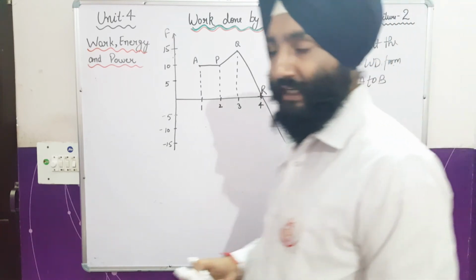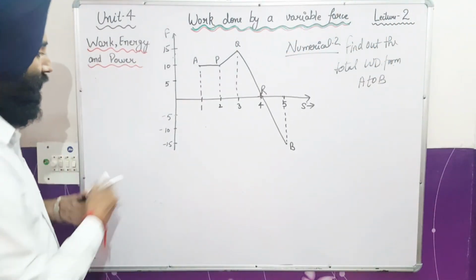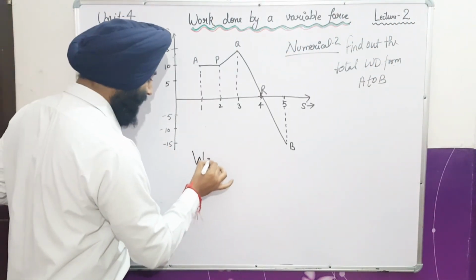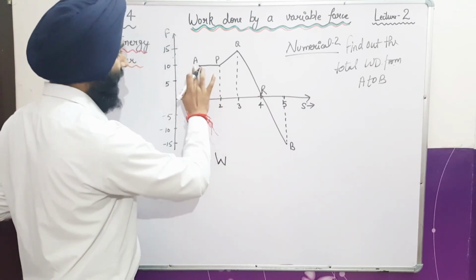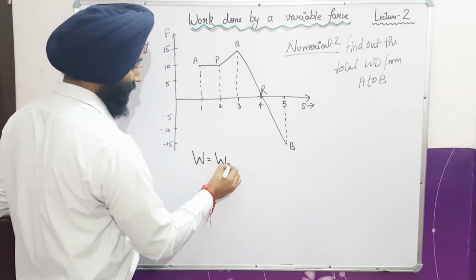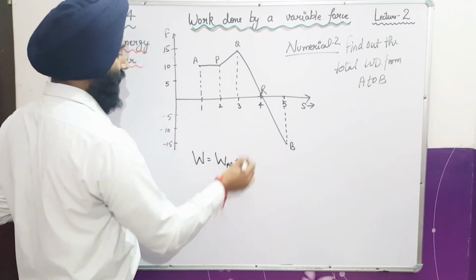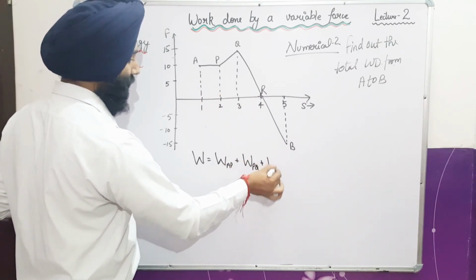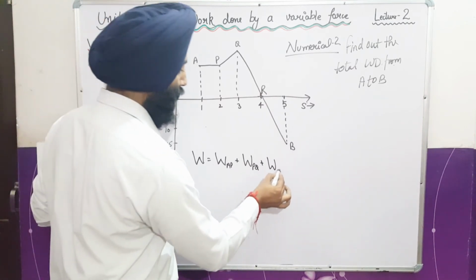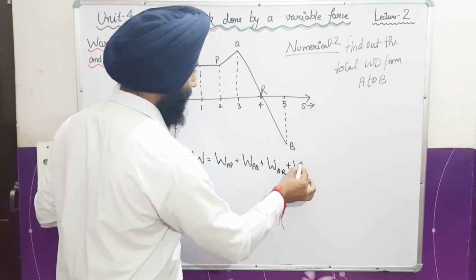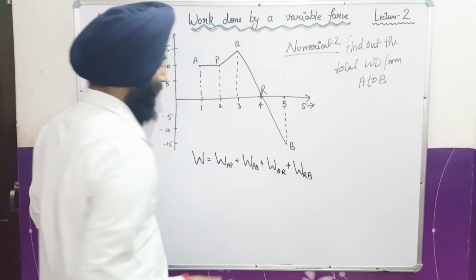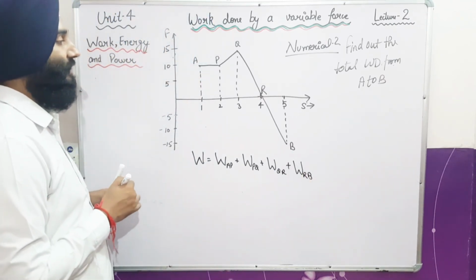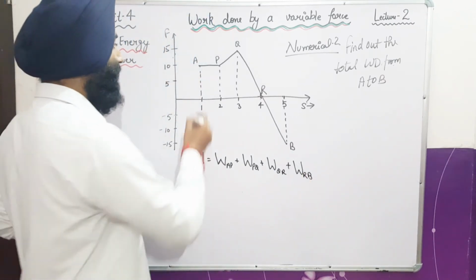So in this question we have to find the work done from A to B. Total work done from A to B is equal to work done from A to P plus work done from P to Q plus work done from Q to R plus work done from R to B. Fine.